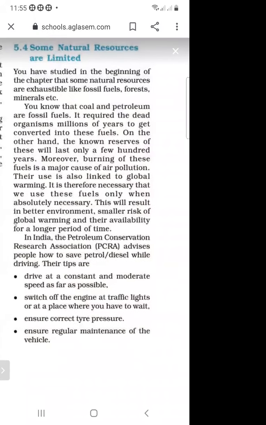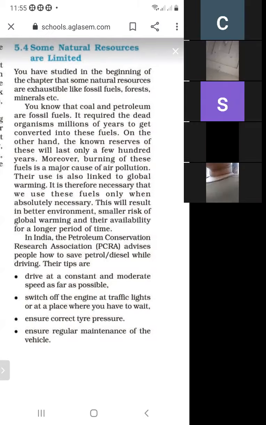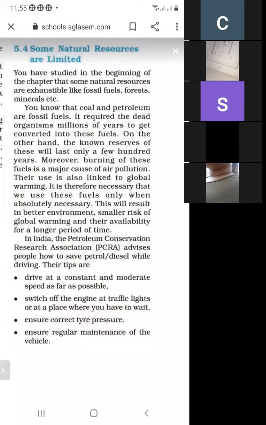So what are fossil fuels? Coal, petroleum and natural gas are fossil fuels. When these natural resources are exhausted day by day, we have to conserve these fossil fuels.